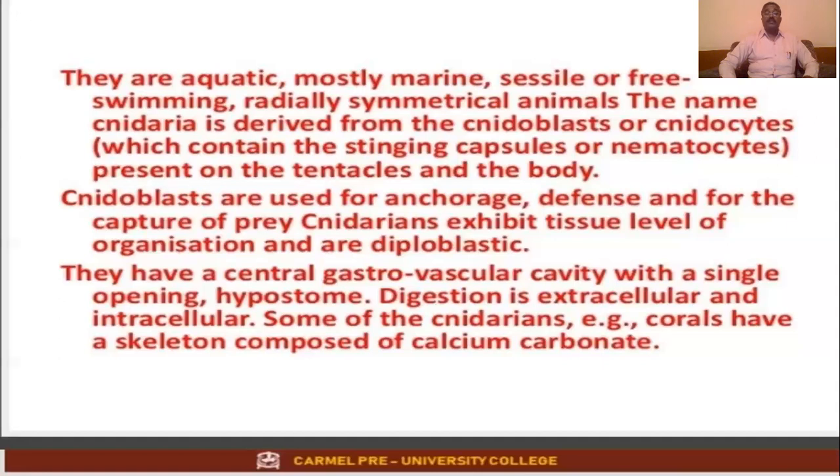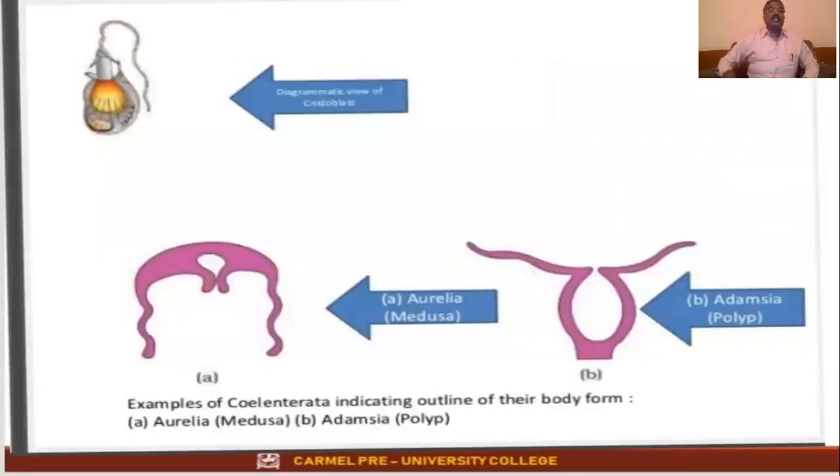Some of the cnidarians, for example corals, have a skeleton composed of calcium carbonate. I think you have heard this Kannada term called havala. You have seen the green and red havalas. Those red and green havalas are nothing but coelenterates, and they have the organisms present in those corals. You can see the diagrammatic view of the medusoid. It has a cavity and it has a sting.